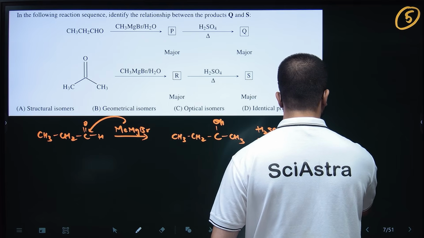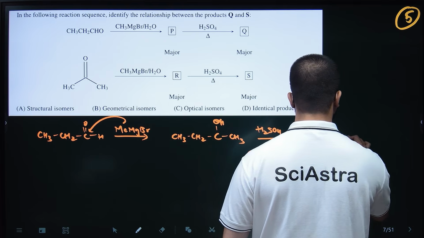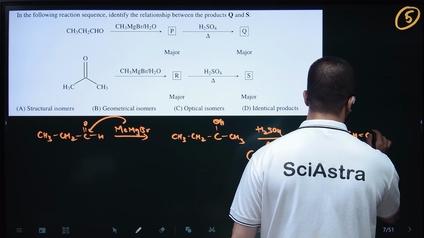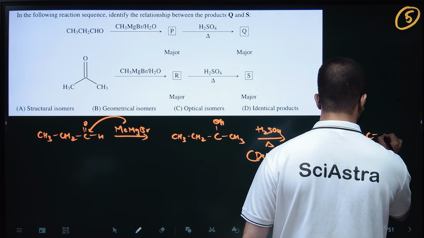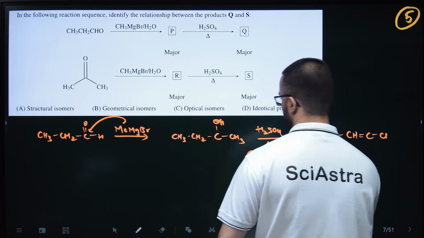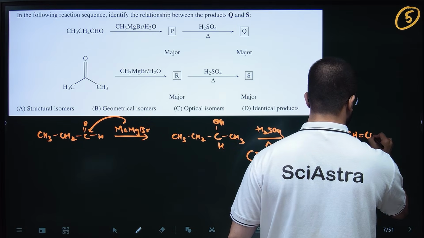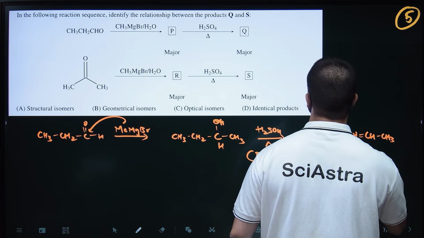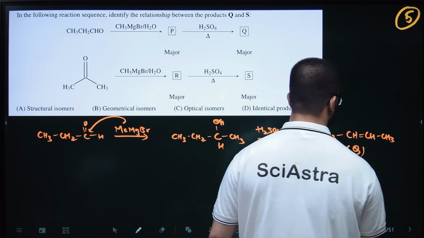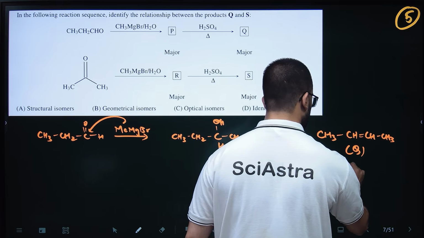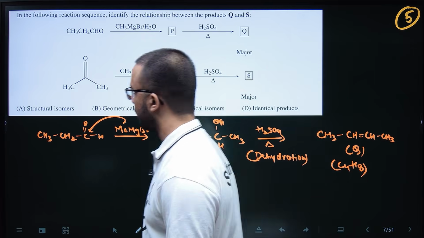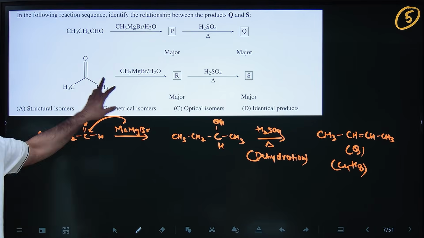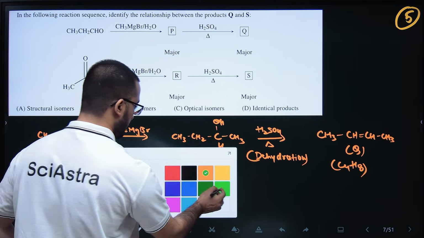So your major product will be CH double bond C, this is H also, no? CH3. So this is my Q. The molecular formula here is C4H8 butene, right?